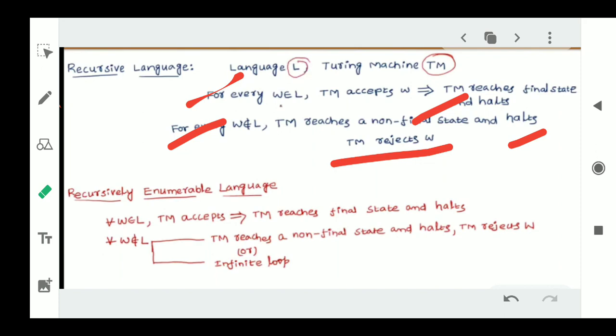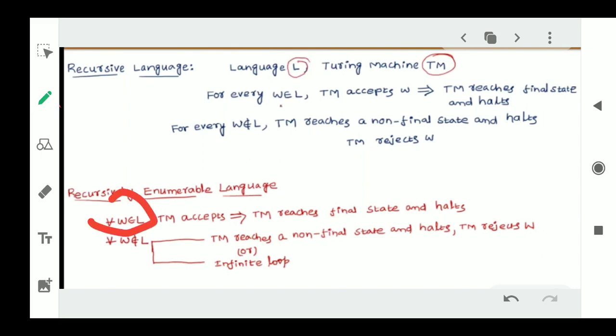Now let's see the difference between a recursive language and a recursively enumerable language. Consider a particular string given as input to the Turing machine. If the Turing machine accepts it, the Turing machine will reach the final state and halt. That's okay. It is a similar step to the recursive language. What happened in the recursive language happens here also.